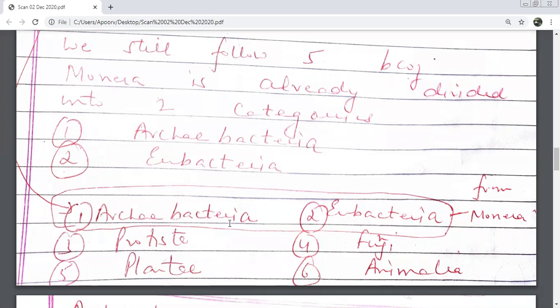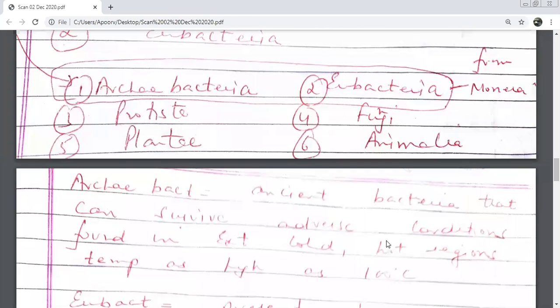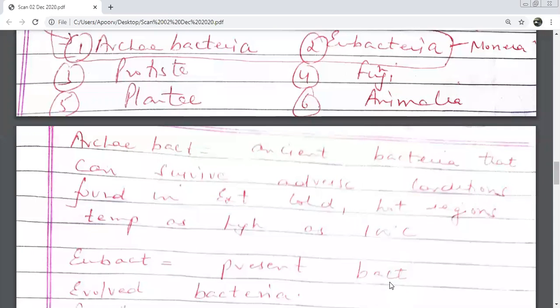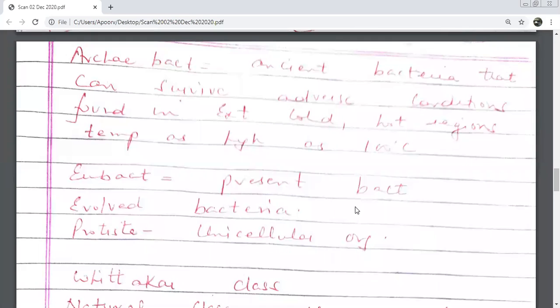What am I trying to tell you? Primitive ones have more resistance power. So similarly, archaebacteria are ancient bacteria. They can survive adverse conditions. They are found in extreme cold, hot regions, even in boiling water, that means at a temperature of 100 degrees Celsius. Eubacteria are the present bacteria, the evolved bacteria. Okay, children?